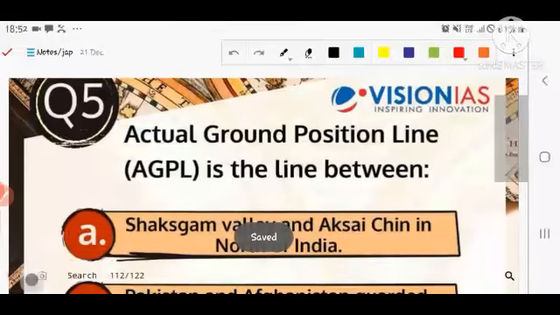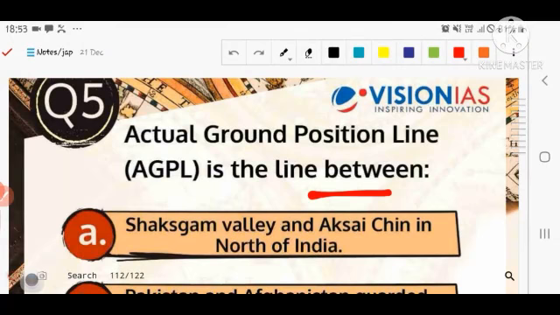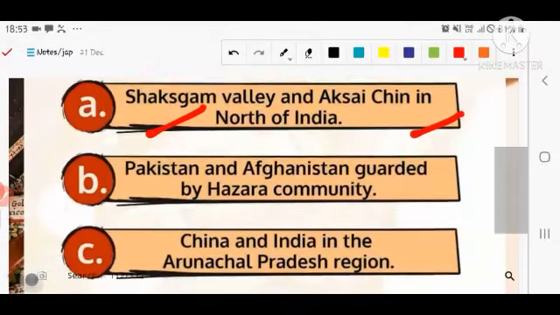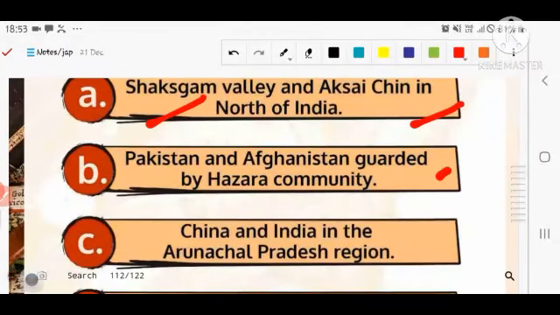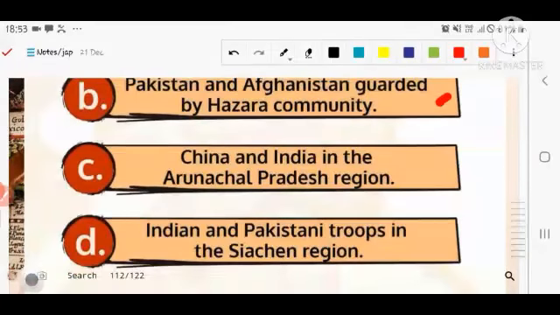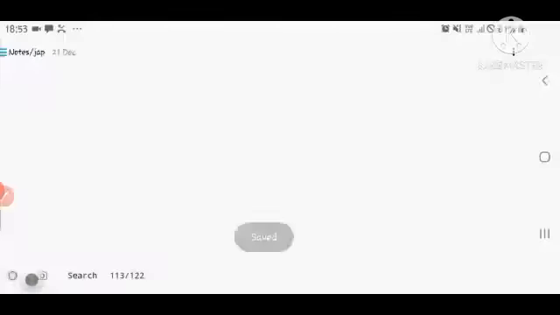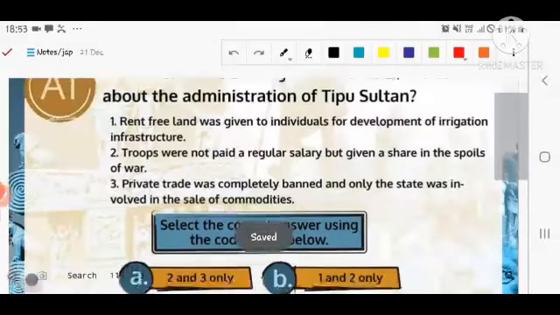Let's discuss the next question. The next question is about the Actual Ground Position Line, the AGPL, which is in the news. What is it? Number first option is Shaksgam Valley and Aksai Chin in north of India. Number second, Pakistan and Afghanistan, guarded by the Hazara community. Number third, China and India in the Arunachal Pradesh region. Number fourth, India and Pakistani troops in the Siachen region. So you have to choose the correct option. AGPL ka question. Let's discuss Tipu Sultan.